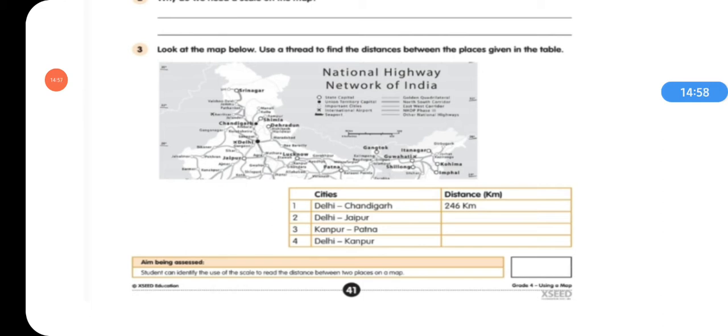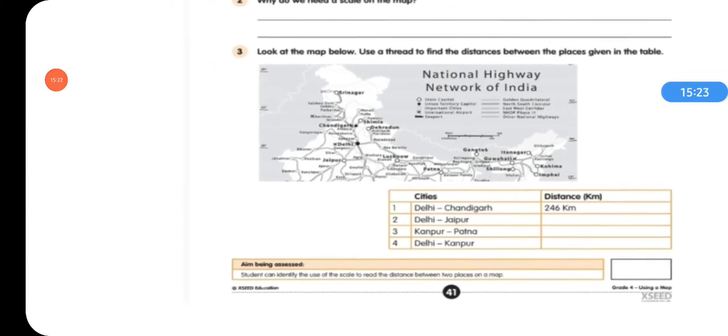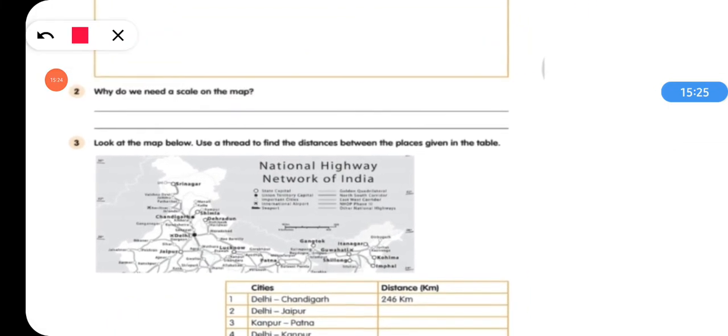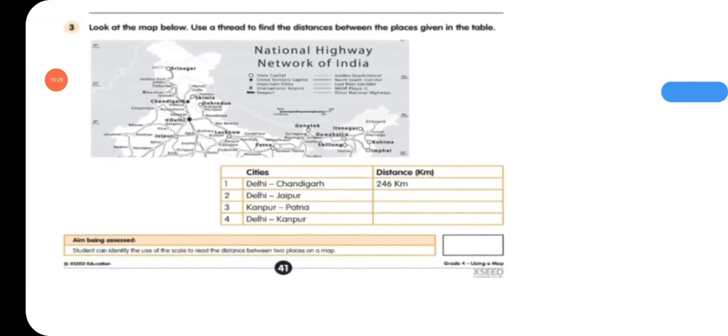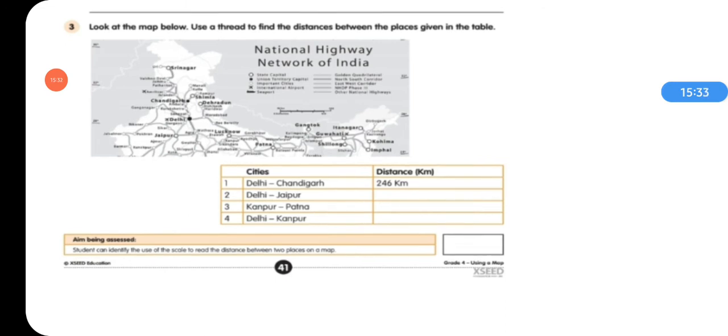And similarly, you need to measure the distance between Delhi and Jaipur, Kanpur, Patna, and Delhi and Kanpur. If the distance is half, then write 250. If the distance is full, equal to the scale given on this page, then you will write 500 kilometer. Okay. And if the length of thread is double of this scale, then you will write 1000 kilometer.